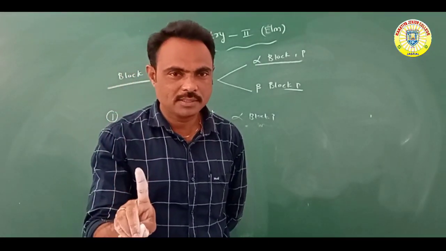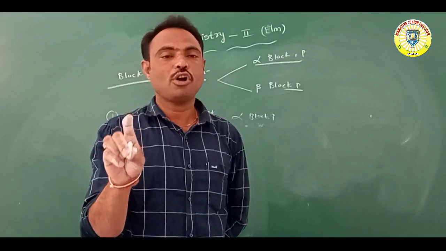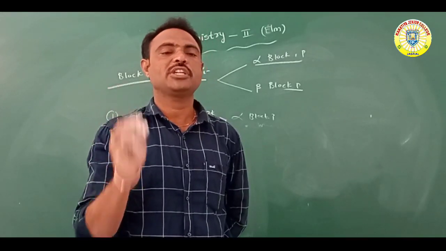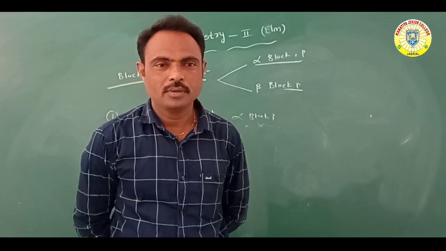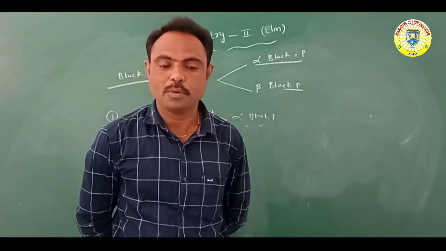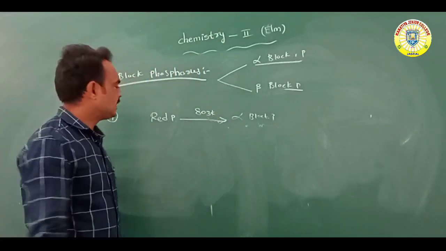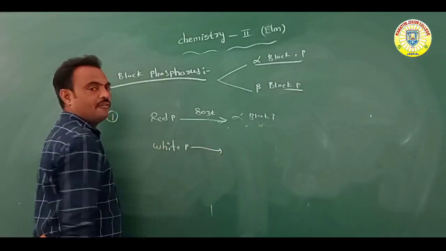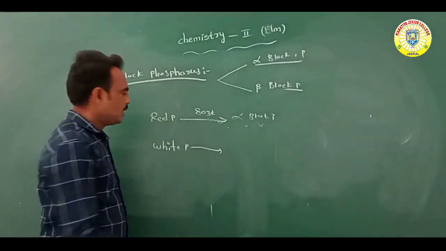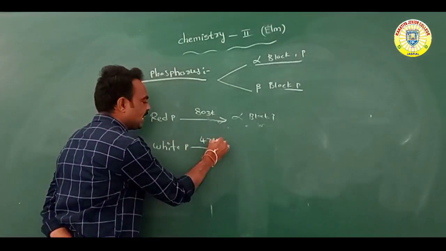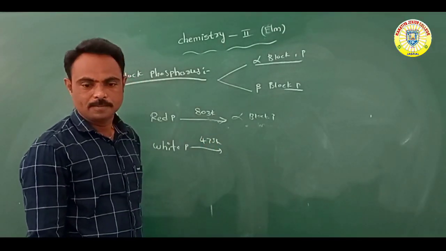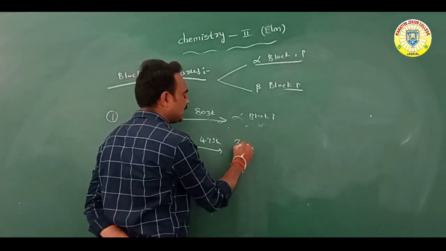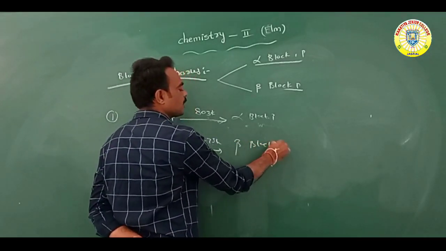At the same time, when white phosphorus is heated at 473 Kelvin temperature, it forms beta black phosphorus.